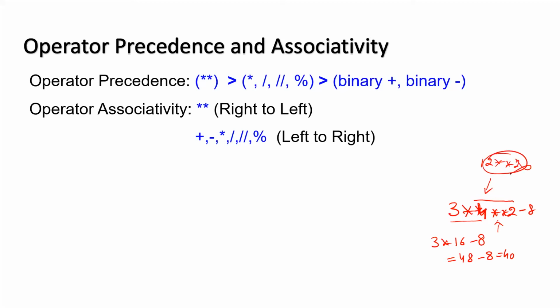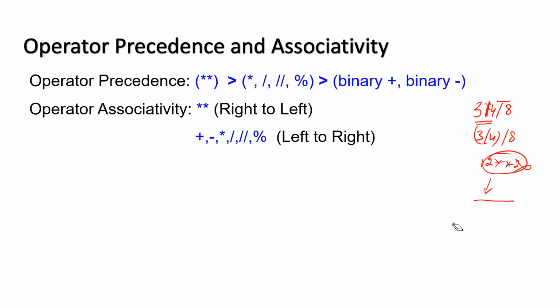When multiplication, division, floor division, and remainder are there in an expression, all these have the same priority. So whichever comes first will be evaluated first. Because someone asked me in the previous slide, why not floor division first? Why multiplication first? Because multiplication and floor division have the same priority. Whichever comes first will be evaluated first. Any doubt? No, sir. Clear now.